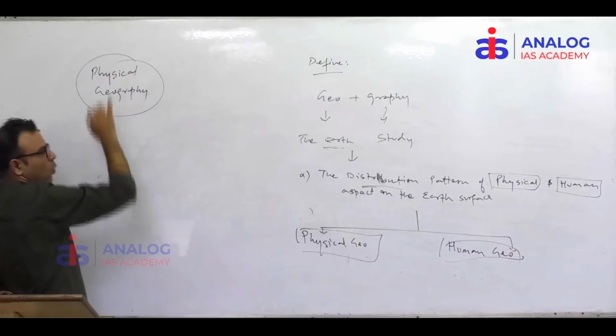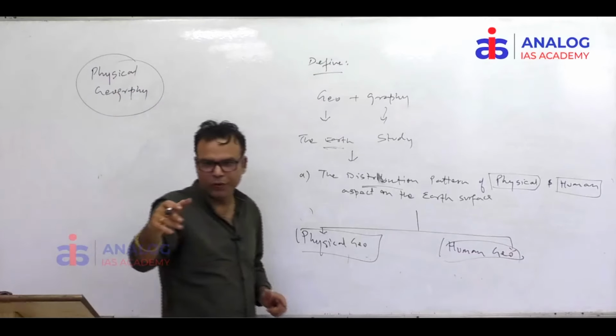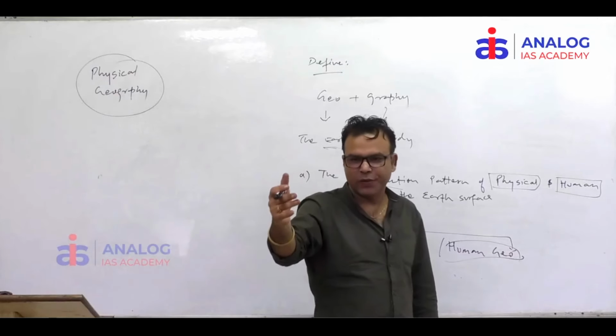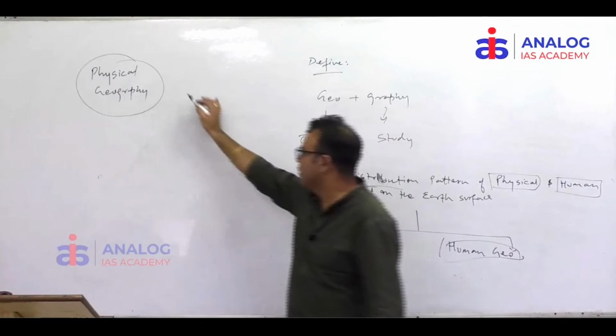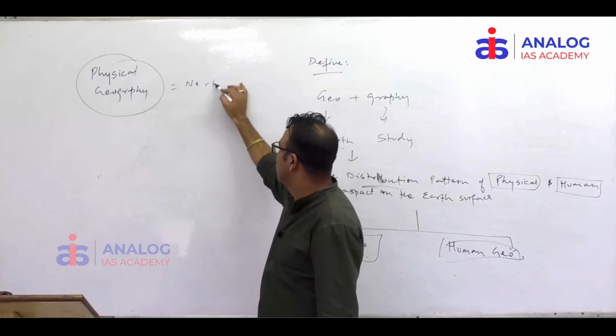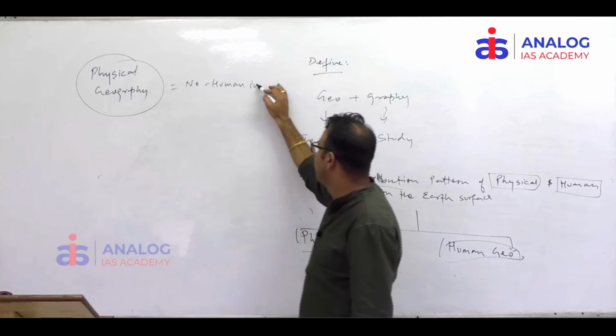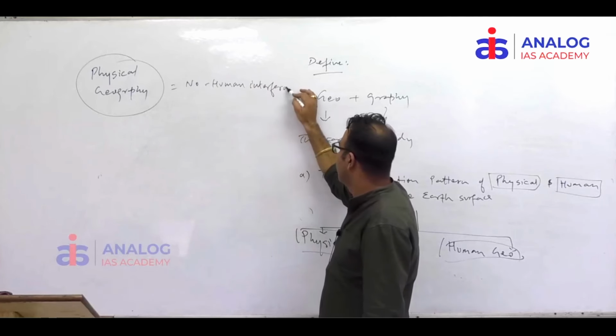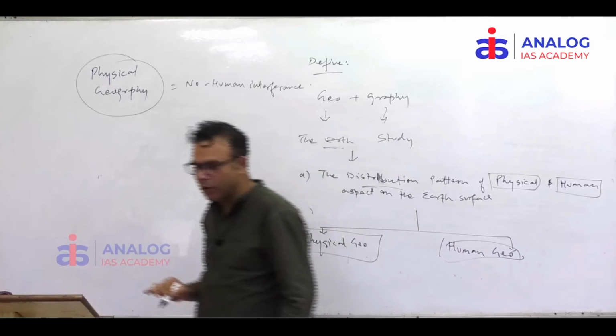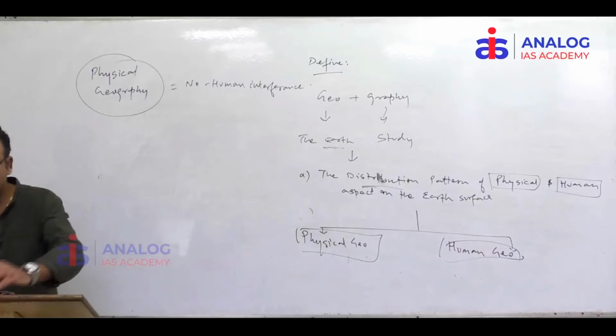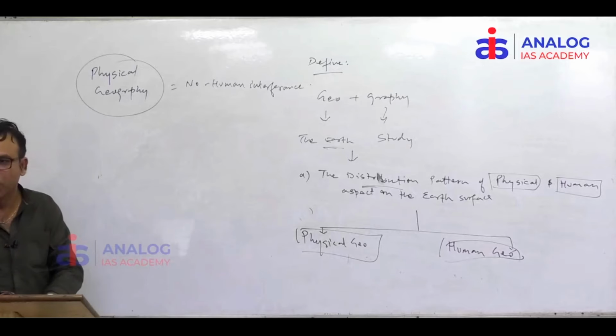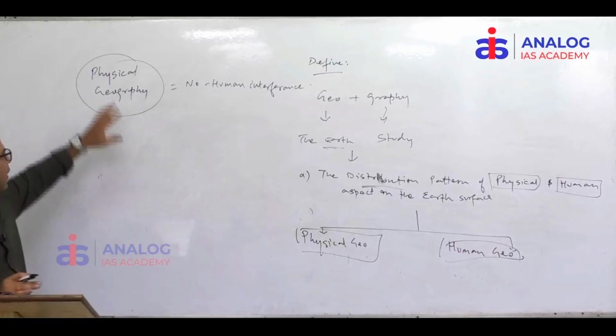Physical means no human interference. Physical means what? No human interference, which emerged naturally. So the part of the earth where there is no human role at all, directly, indirectly, then it's called physical.